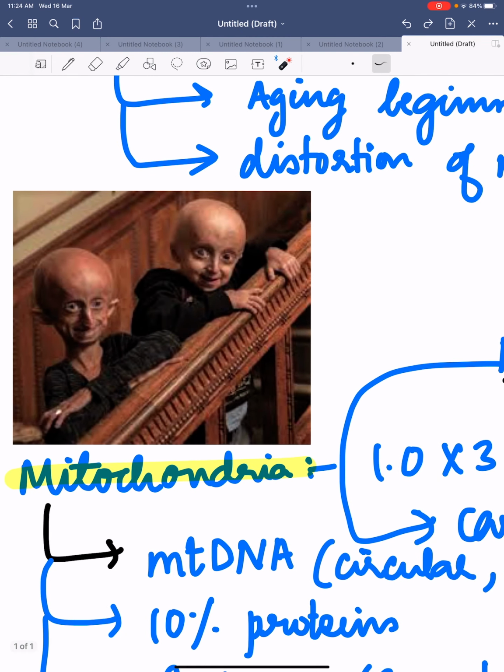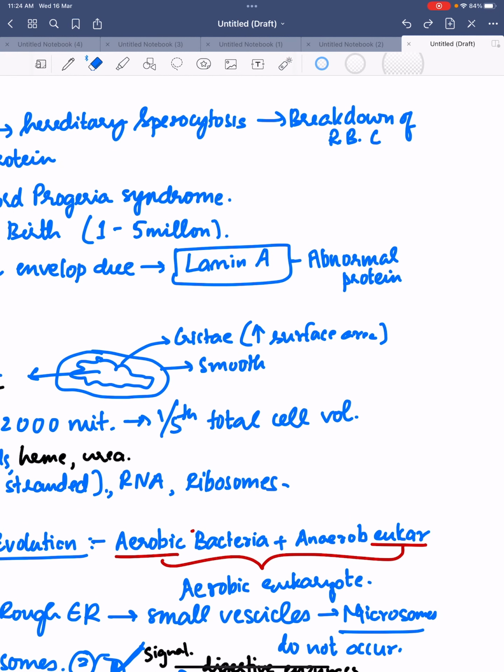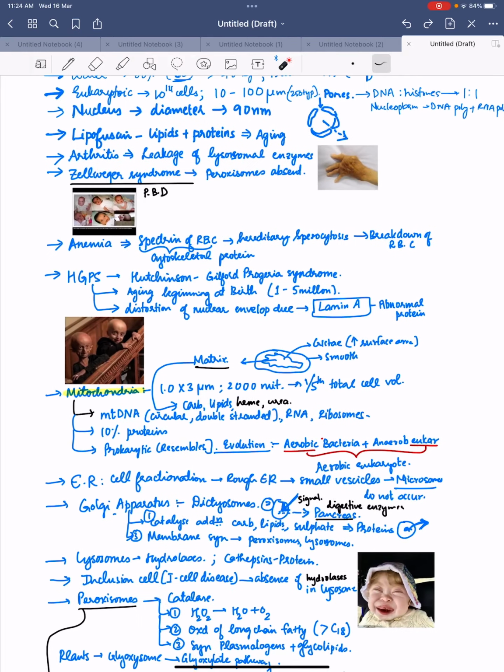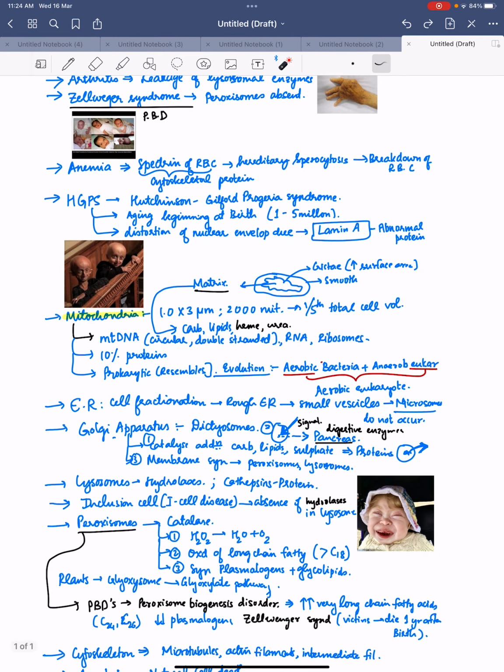This occurs in 1 kid out of 5 million births. And why does this occur? Because of distortion of the nuclear envelope due to the accumulation of an abnormal protein, lamin A, Hutchinson-Gilford progeria syndrome occurs.